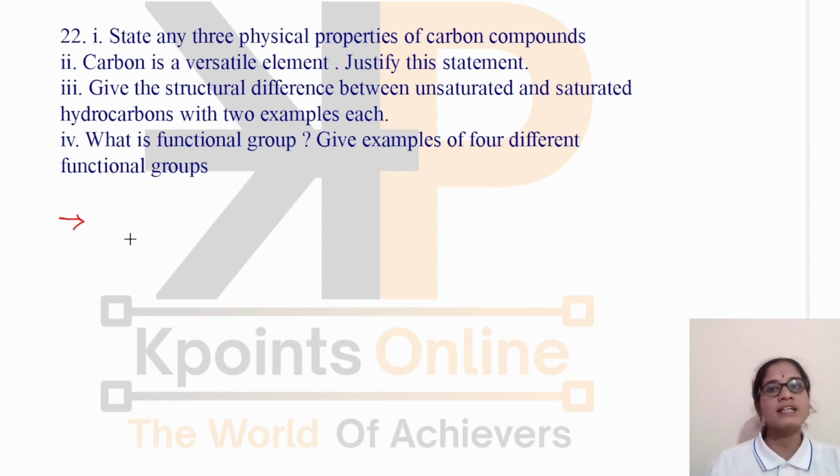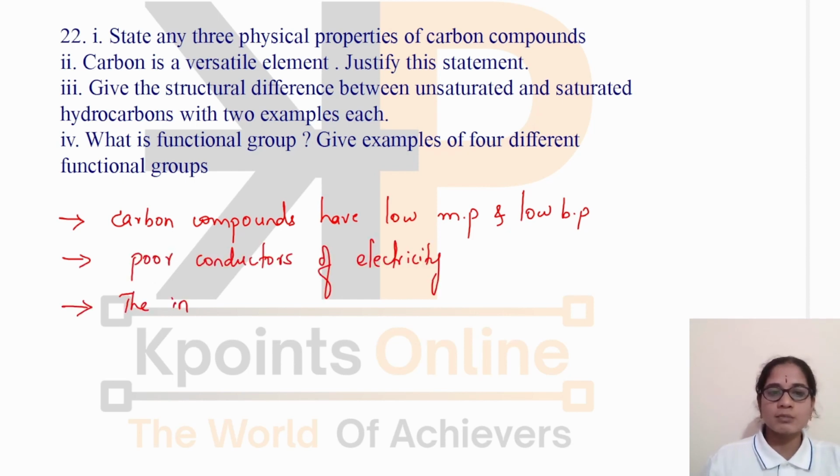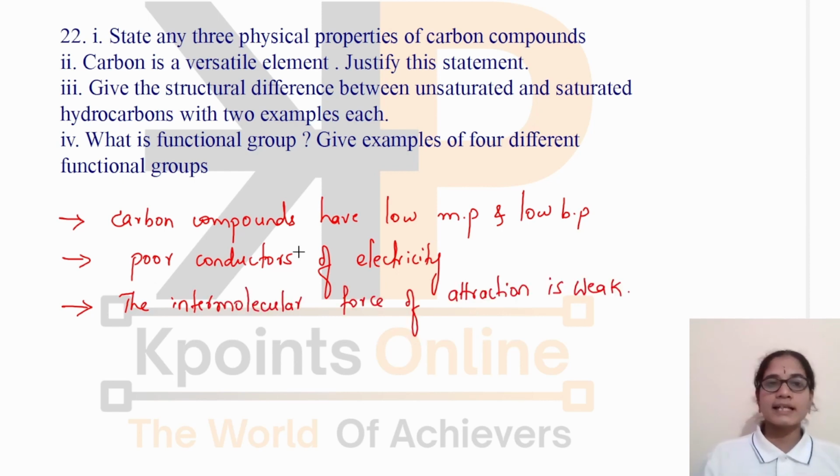As free electrons or ions are not present, they are poor conductors of electricity. Let's write them. They have low melting point and low boiling point, and they are poor conductors of electricity. The intermolecular force of attraction is weak.